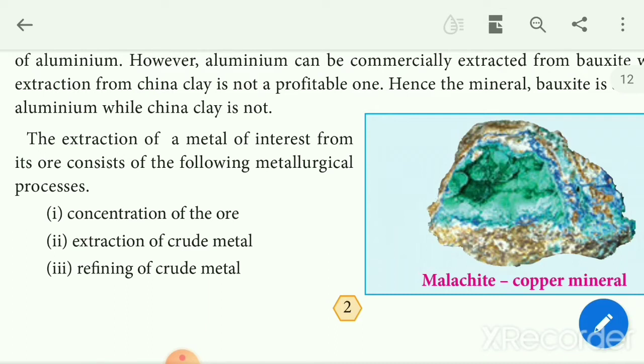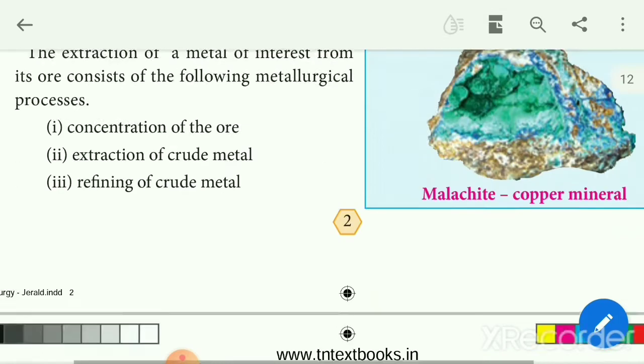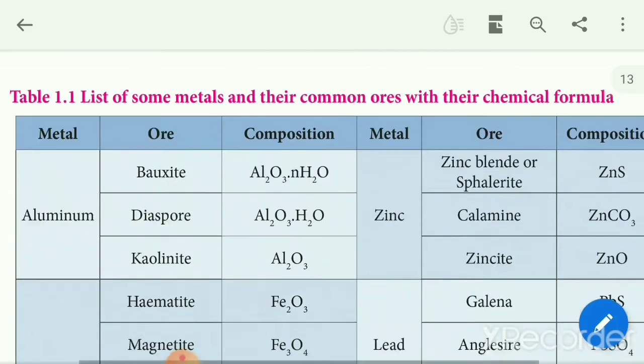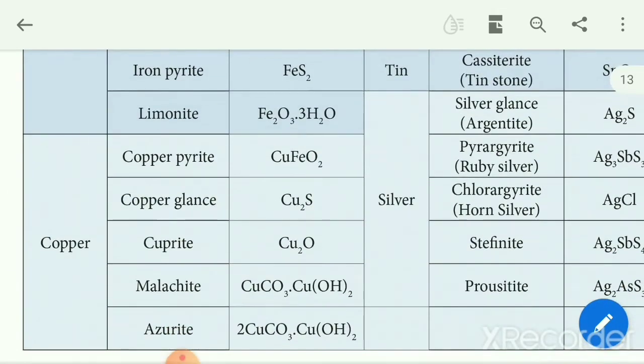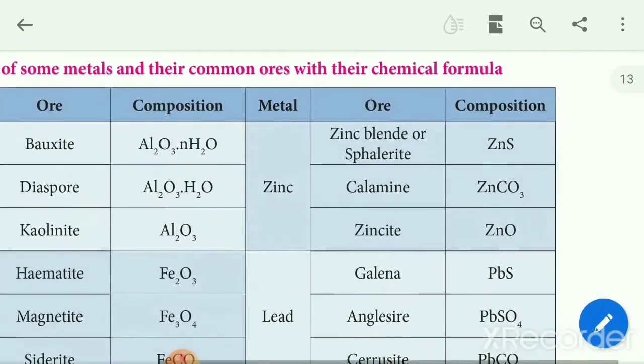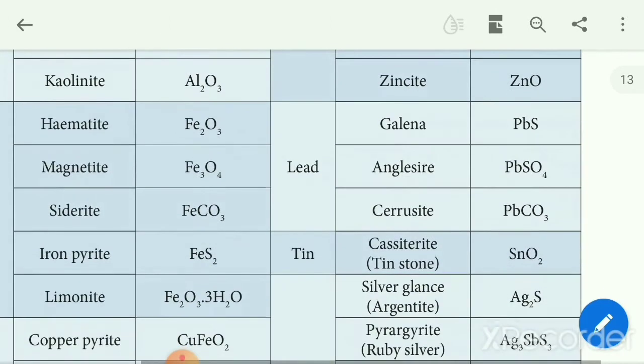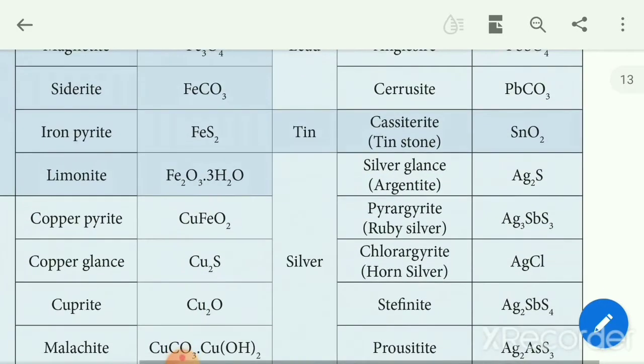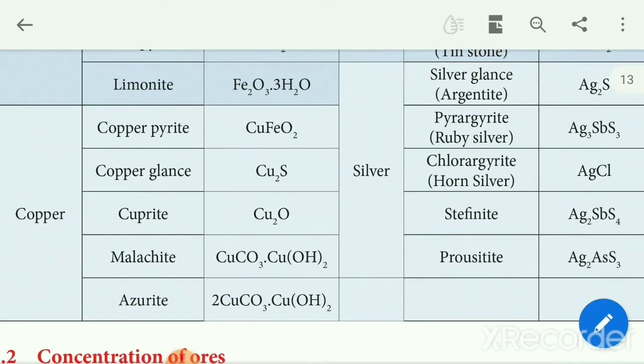Before that, we discuss some important ores of metals. For example, aluminium, the important ore is bauxite, formula Al2O3.nH2O. Then iron, important ore is hematite, Fe2O3. Then the important ore of copper is copper pyrites, CuFeS2. Then the important ore of zinc is zinc blende, ZnS. Lead, important ore of lead is galena, PbS. Important ore of tin is cassiterite, tin stone, SnO2. Silver, silver glance, Ag2S. These are some important ores of metals.